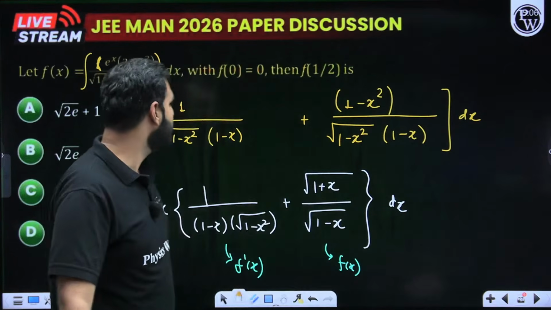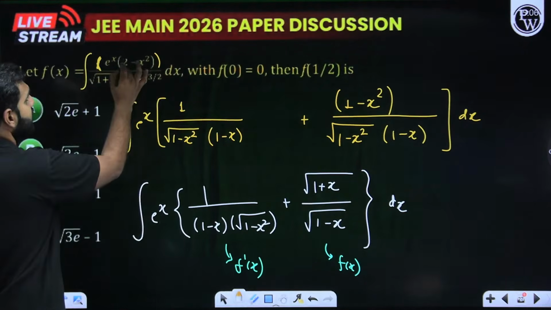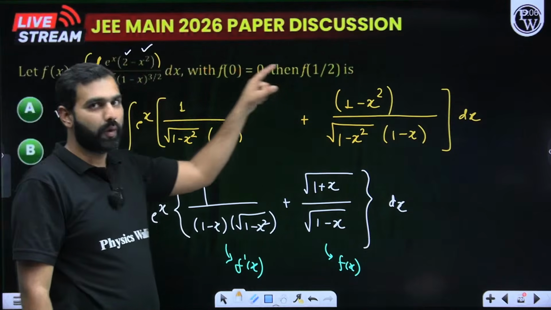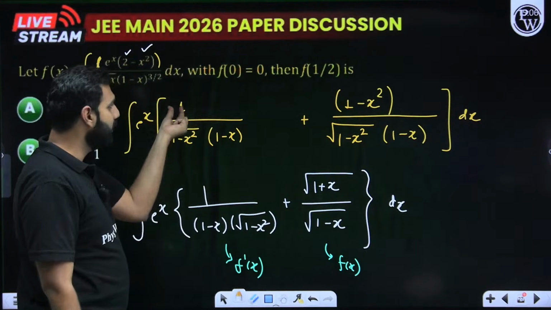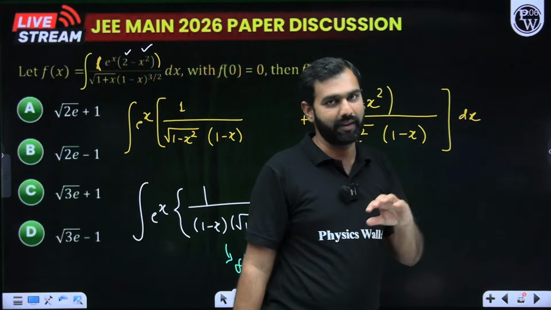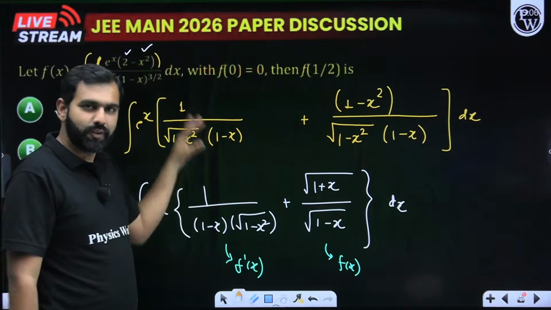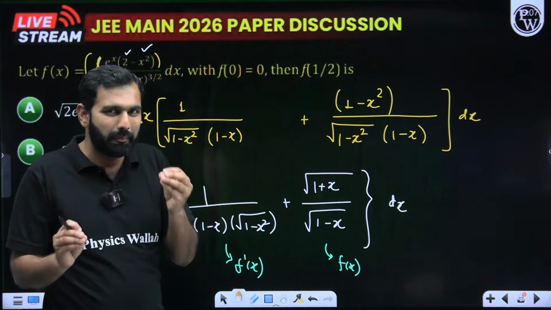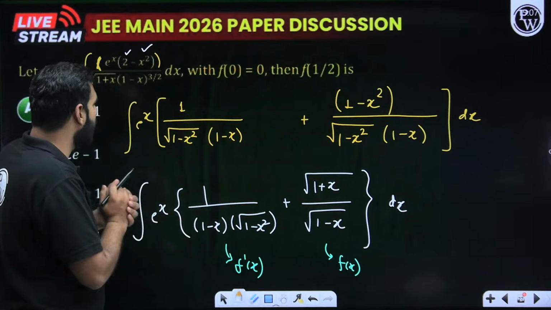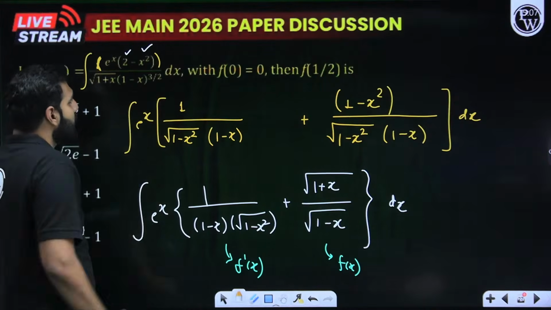So how do we do this? I'll simply write 2 minus x square as 1 plus 1 minus x square. So 1 I keep here, 1 minus x square I pass there, and the denominator remains the same. Now if you simplify it with some decent adjustments, 1 minus x to the power 3 by 2 is here.